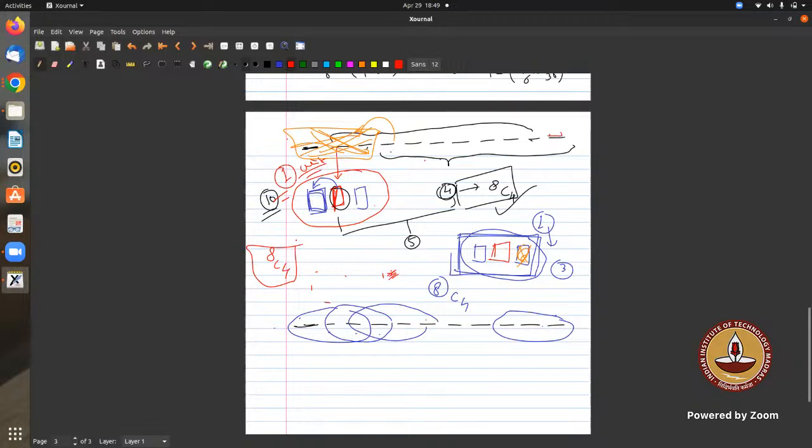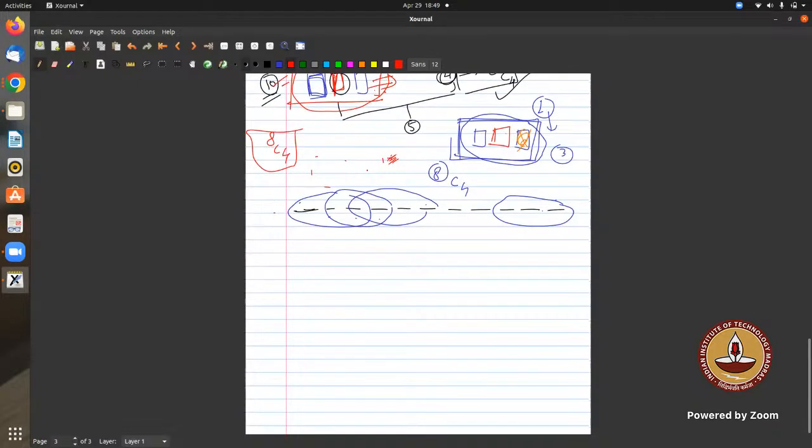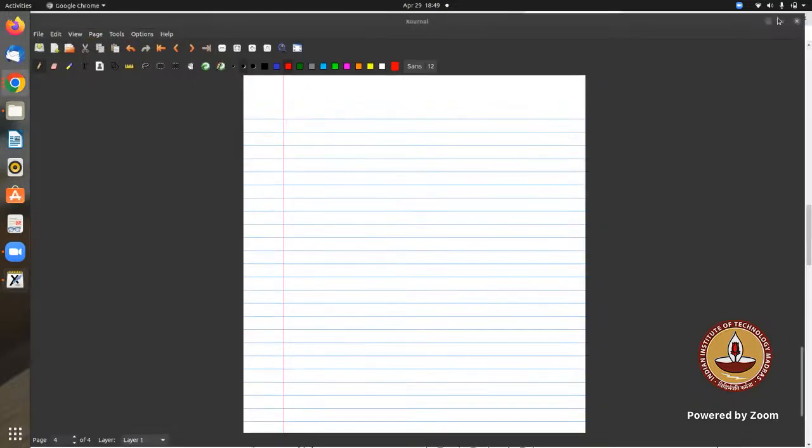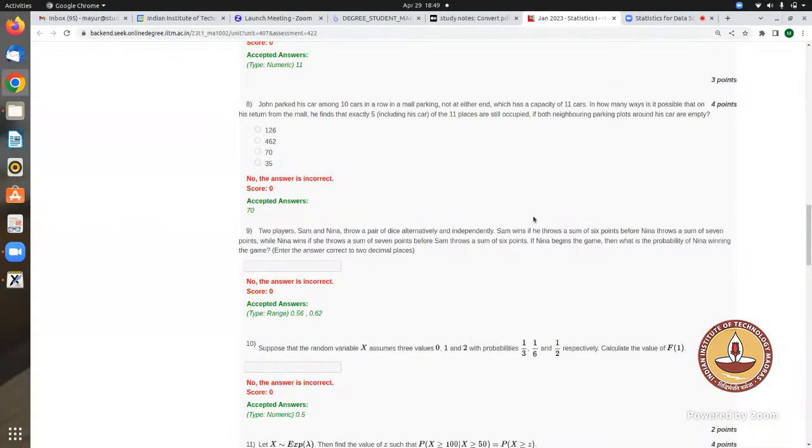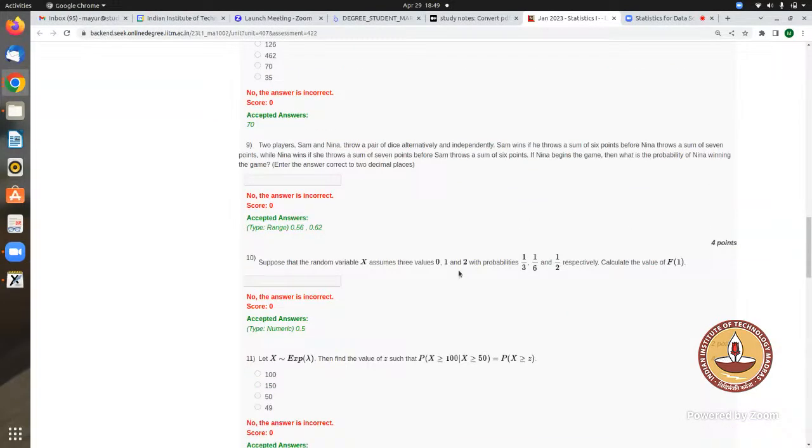Because John's car position is not changing. He has already parked it. This probability is calculated on his way back from the mall. So John's car position is not changing. I hope that's the point, sir. Yes. So these 3 positions are already fixed, right? Okay, now understood, sir. So this is reduced to 8 places only, and we have to choose. Okay, correct.